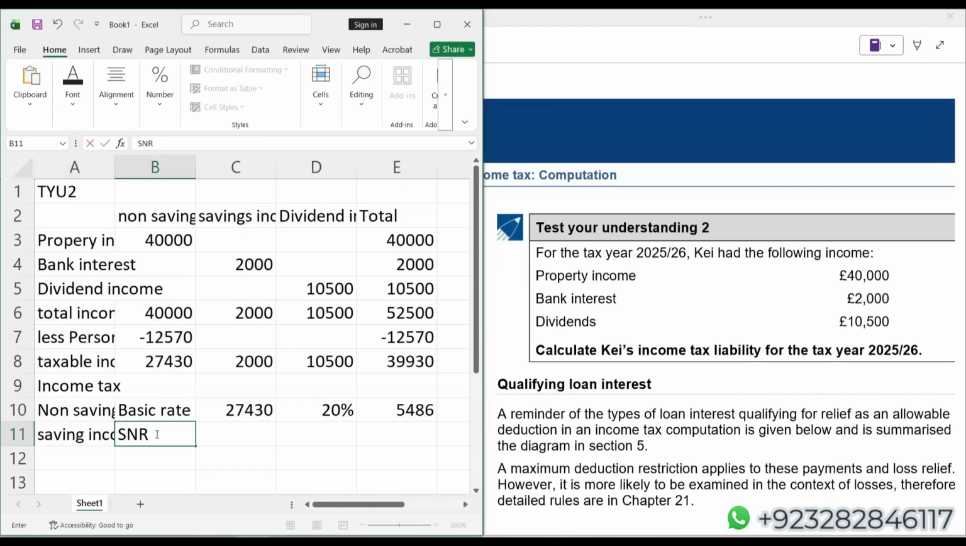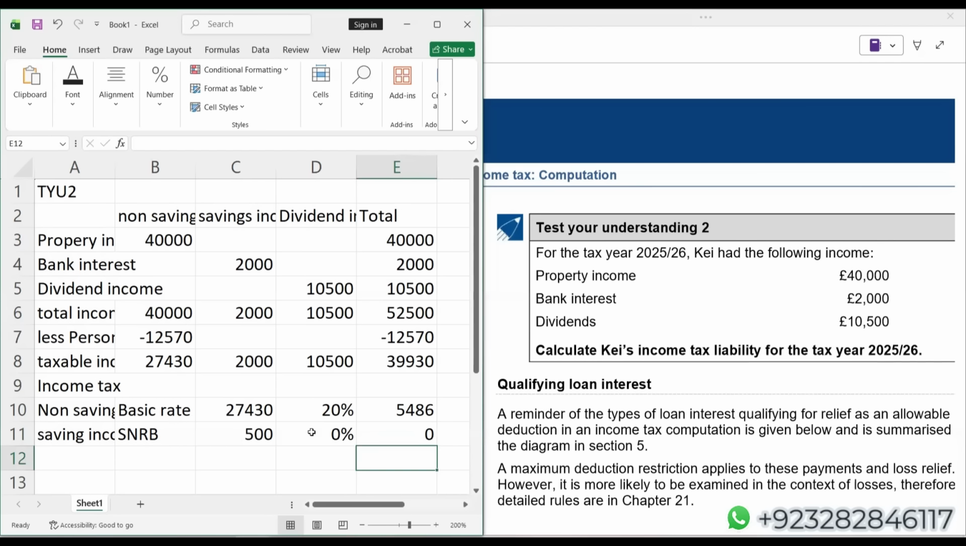Saving nil rate band, 500, 0% into this. Now, some of the students think in another direction also. They think, sir, 500 multiplied with 0% gives us 0. So what if I skip that?